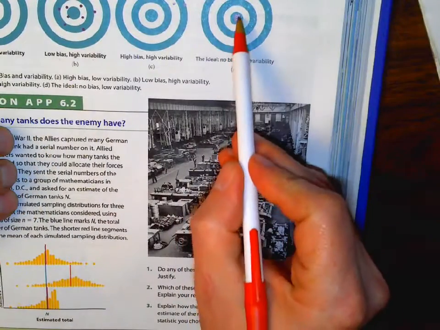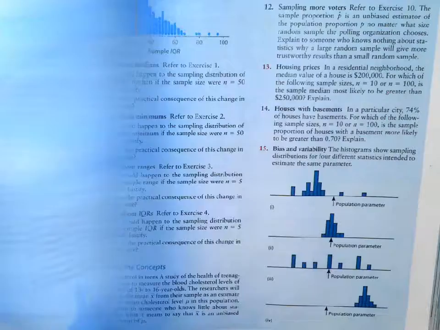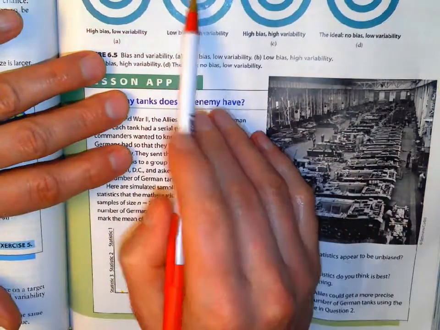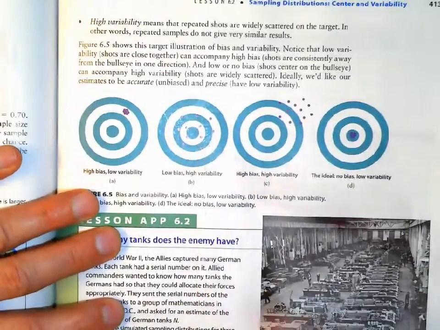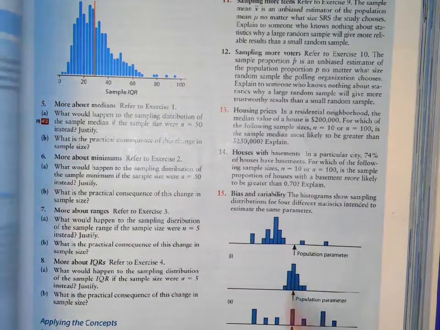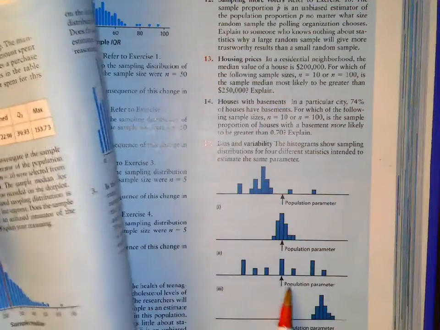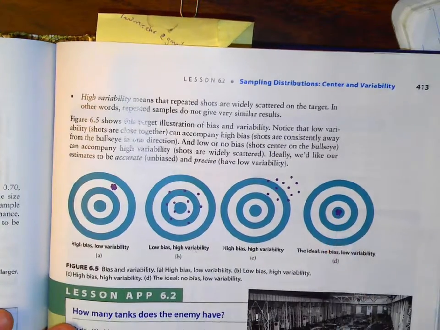So we think about these here. Example 2, it's not very spread out and it hits the center. This one hits the center, but it's spread out. This one here hits the center, not spread. That's what we want. This one here hits the center, but very spread out. This is ideally what we want.